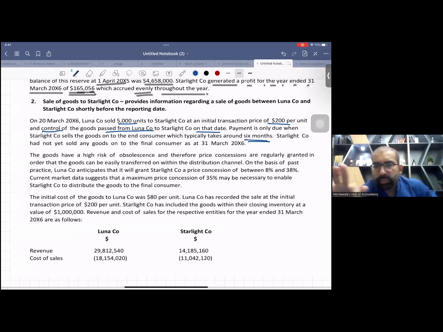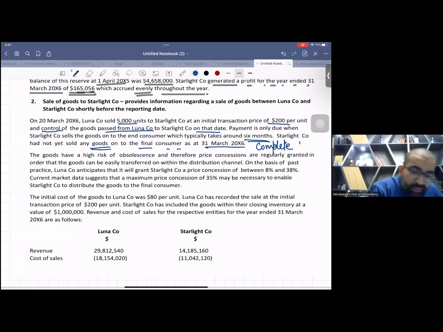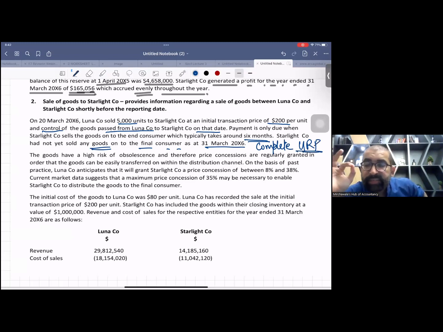Control has been passed. Now, Starlight company had not yet sold any goods to the final consumer as at 31st March X6. That means complete URP. This is a basic F7 level thing I'm telling you. This is complete unrealized profit, URP. Hope you remember. So the total profit will be URP, and in the consolidated books, not the individual books, you need to remove the URP. This is the first thing.